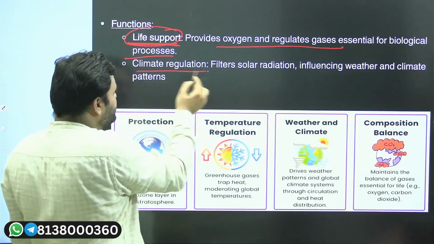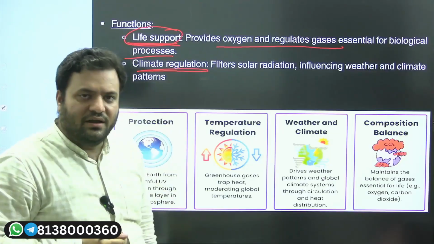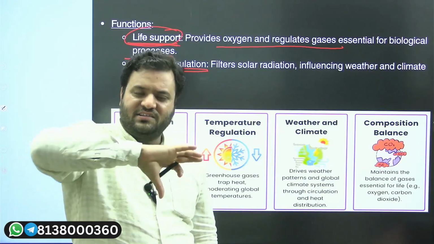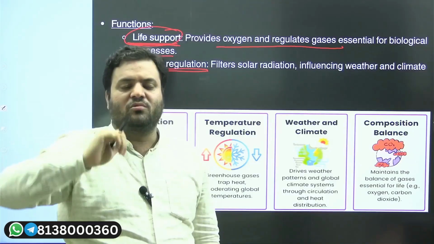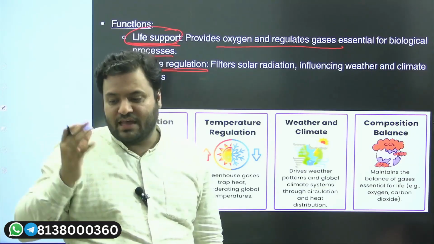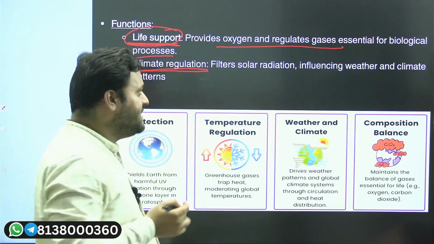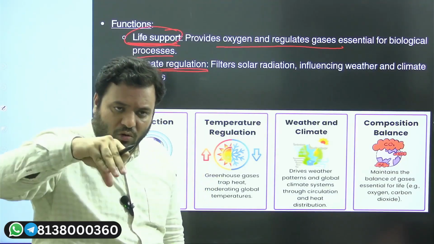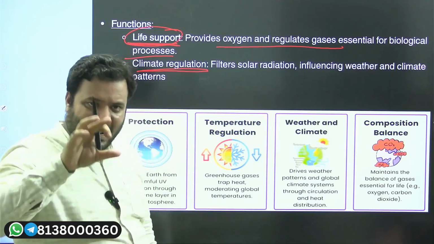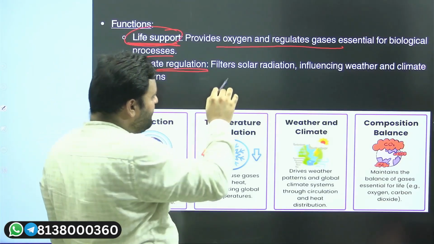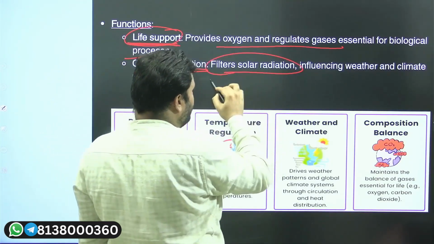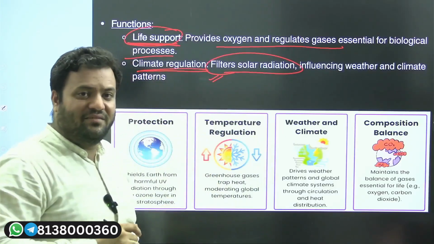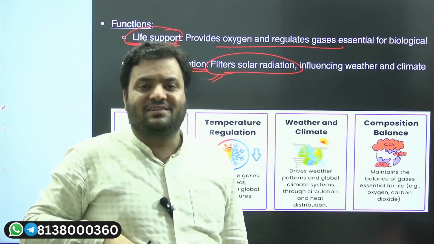Climate regulation is there. It is the air layer surrounding the earth which separates the weather and climatic activities at a particular location. It is that layer which filters the solar radiation, and protects us from ultraviolet radiation.